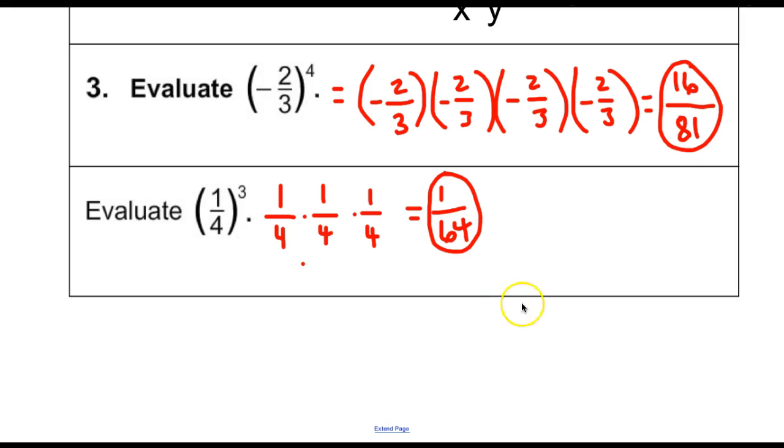So this one is pretty cut and dry. 1/4 to the third means 1/4 times 1/4 times 1/4. So again, this exponent is telling me how many 1/4s I'm multiplying by itself. In this case, I have 3 of them. So no negative signs to deal with. I know my answer is going to be positive, and I just need to multiply across the top. 1 times 1 times 1 is 1. 4 times 4 is 16, times 4 is 64 on the bottom, and that's it, 1 over 64.